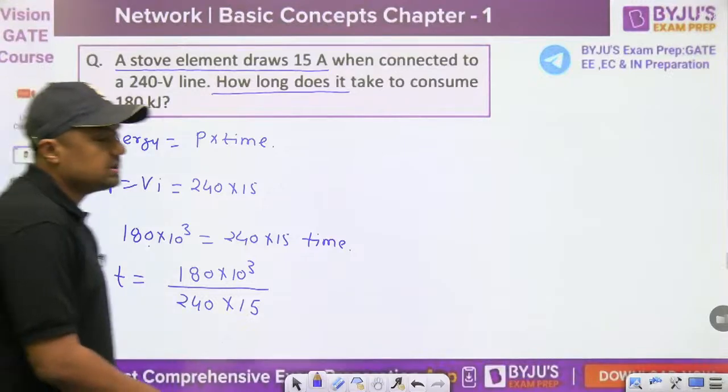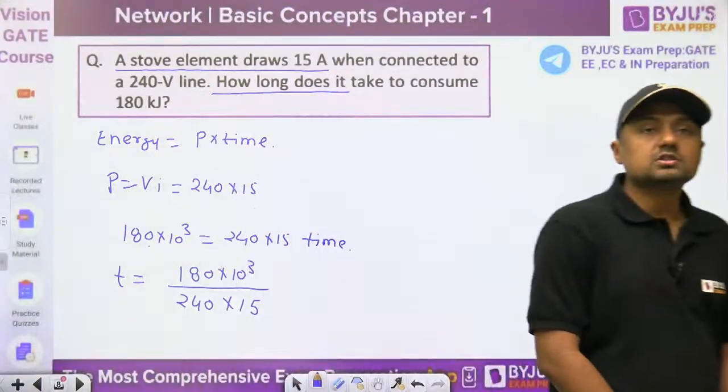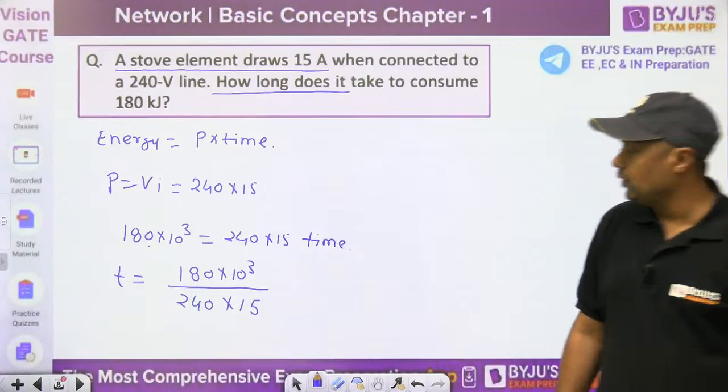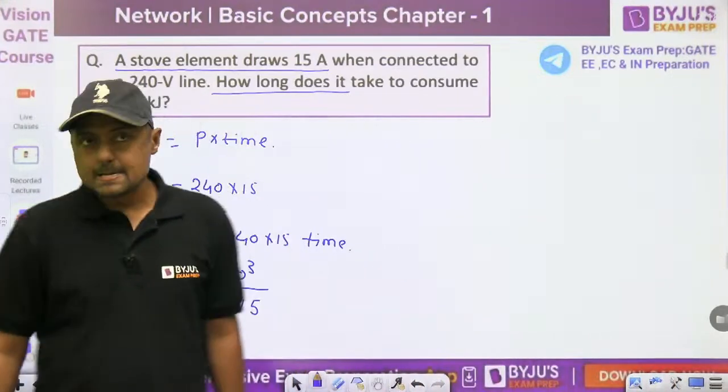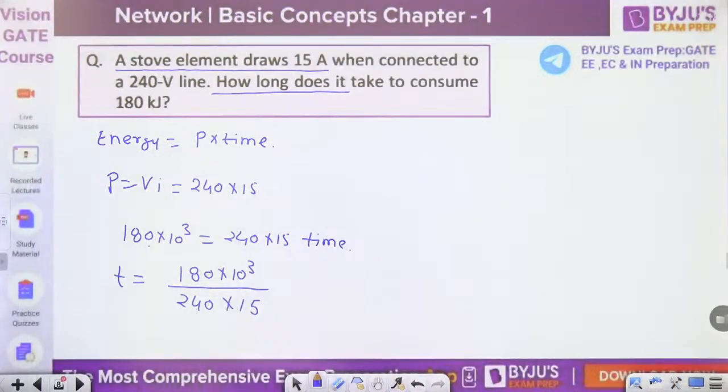Okay, very simple one. So how much second? 50 seconds you are getting, everyone? Yes. The calculation without calculator you can also solve this, right?